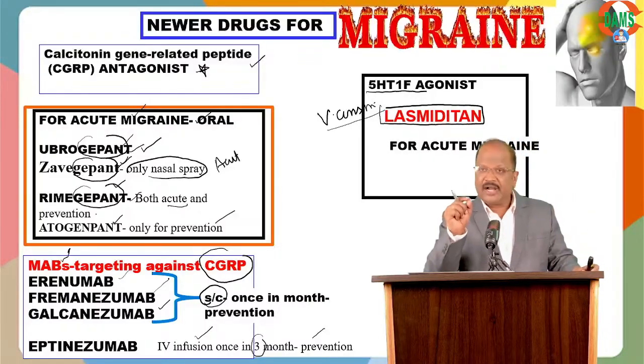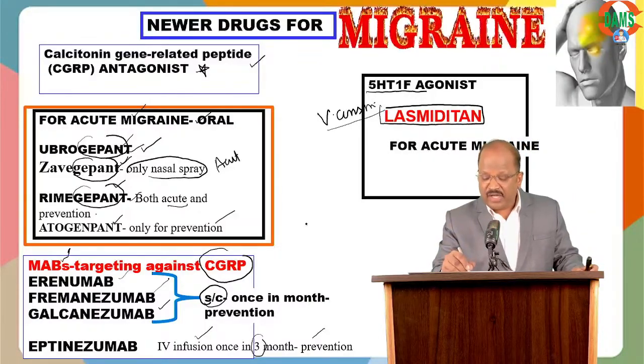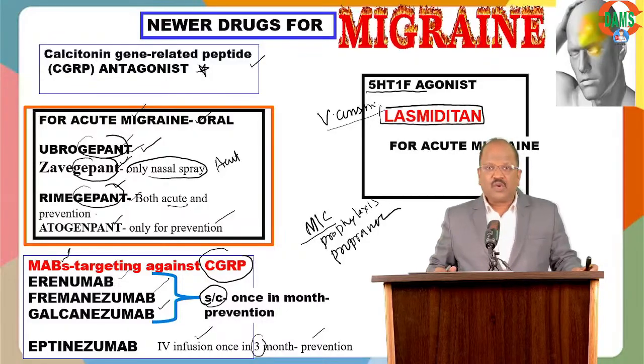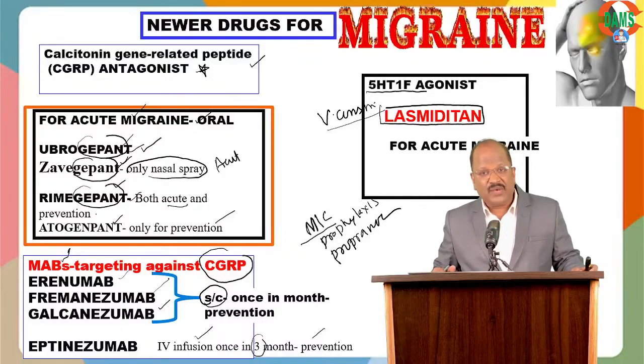But can anybody tell what is the most common drug useful for prophylaxis of migraine? Come on, doctor. Name the most common drug. It is a beta blocker like propranolol. That's the most common drug. Or else we can go for a CCB like flunarizine.